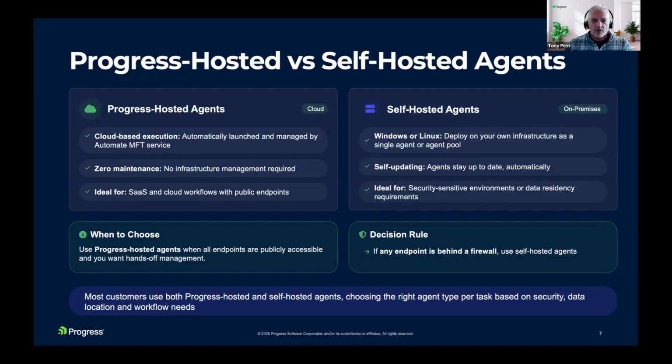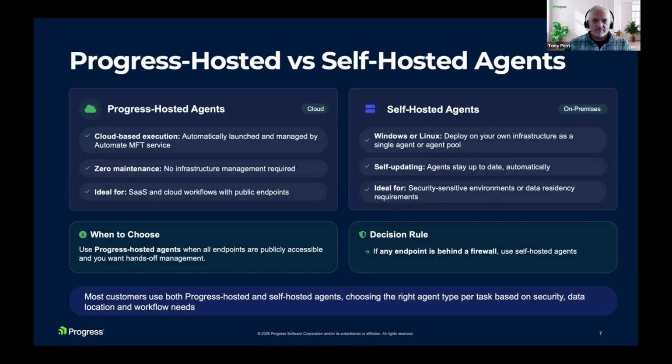So to summarize, when to choose a Progress hosted agent is when you want it to be as low touch as possible, and all your endpoints are public. And then for tasks where, among other things, one of the endpoints is behind a firewall, you would definitely choose to use a self-hosted agent.